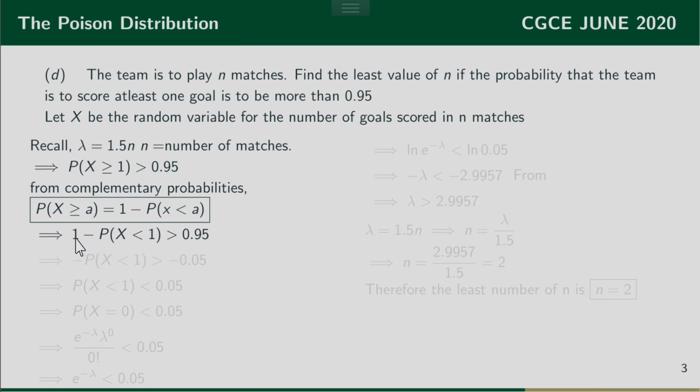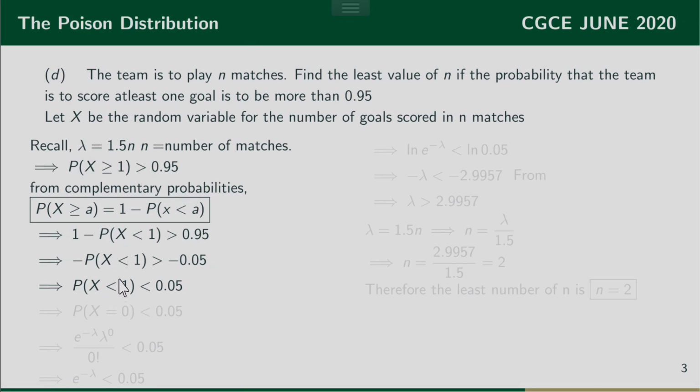And of course, I can subtract 1 from both sides and I have negative p of x strictly less than 1 is greater than negative 0.05. So at this point, I'm dividing both sides by a negative sign, and so this inequality sign will change. So I have p of x strictly less than 1 is now less than 0.05. Notice that the sign has changed.